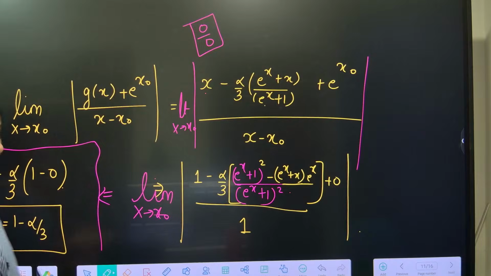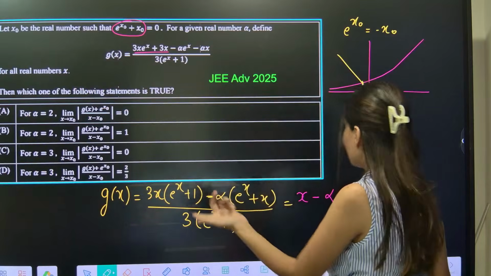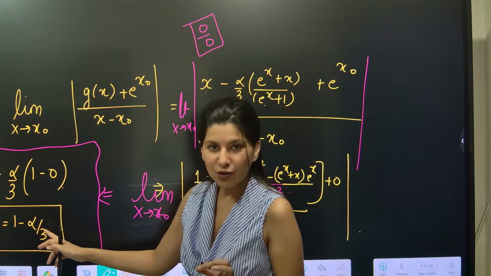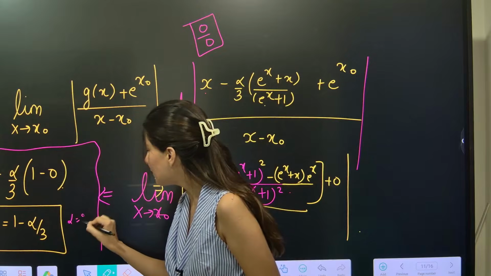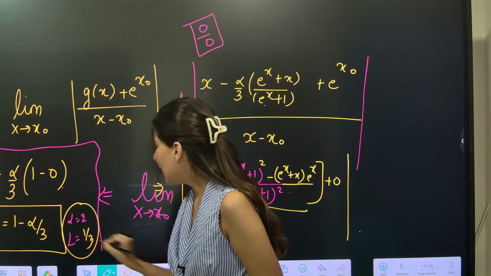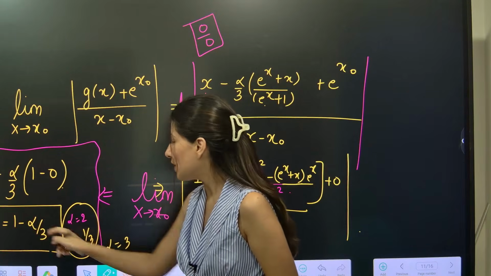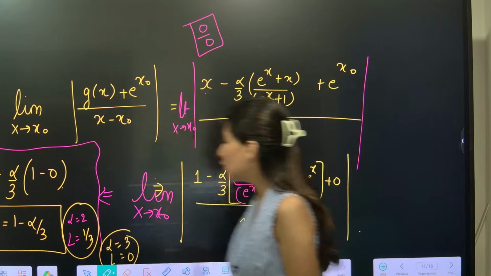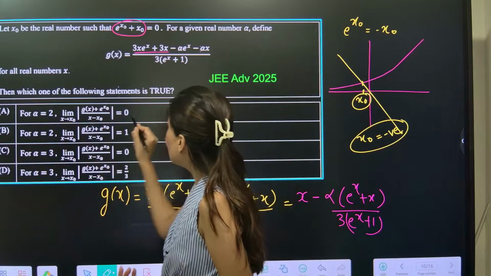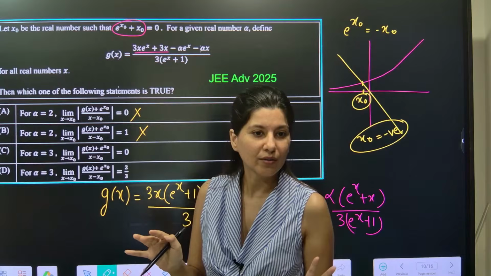Now it depends on the value of alpha. Let me go back. If alpha is 2, then we need to calculate, and if alpha is 3, then we need to calculate. Tell me, if alpha is equal to 2, the value of the limit will be what? 1 minus 2 by 3, which is 1 by 3. And if alpha is equal to 3, the value of the limit will be what? 1 minus 1, 0. So alpha 2, limit 1 by 3; alpha 3, limit 0. A and B both are wrong.